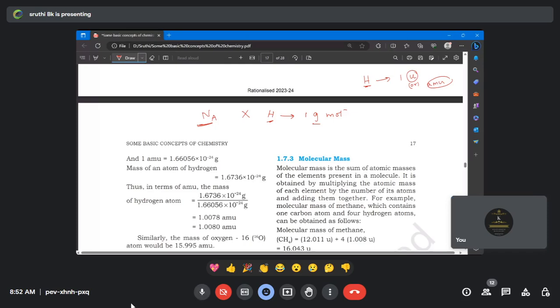See, let's take one apple's weight. Let's take maybe 0.5 kg. So if we take a dozen apples, it will give you one value, right?